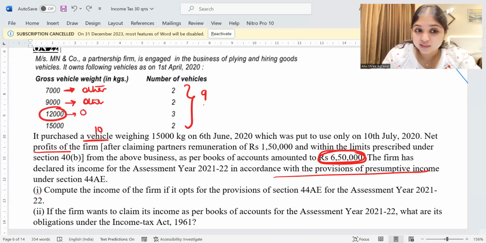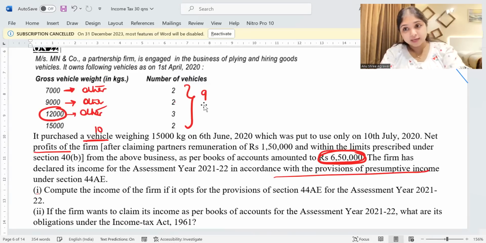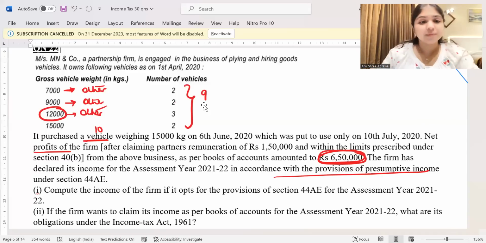So is this heavy vehicle or is this other vehicle? It's going to be other vehicle. Only if it can carry more than 12,000 kg, only then I will call it as heavy vehicle. This can carry exactly 12,000 kg. So this is going to be only an other vehicle. 15,000 kg is going to be what? Obviously, heavy vehicle. Okay, let us handle these 9 vehicles first.